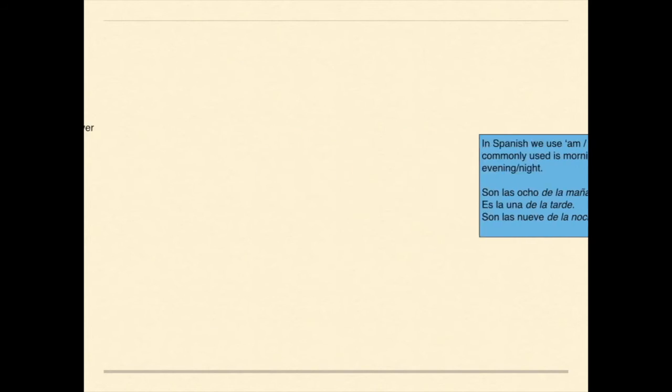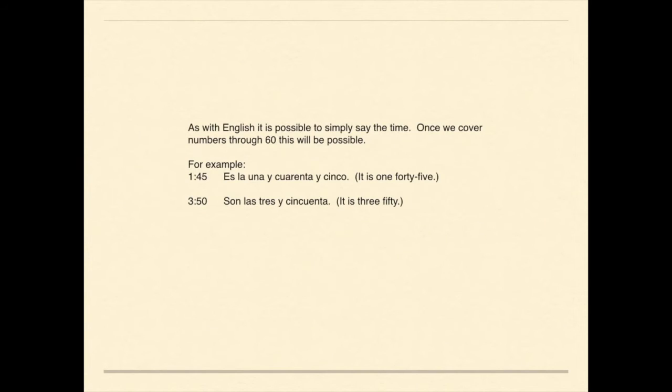Okay. As with English, it is possible to simply say the time, as opposed to saying a quarter to or 15 to. Once we cover numbers through 60, this will be possible. And some examples of what I'm referring to is if it's 1:45, can I say 1:45? Sure.